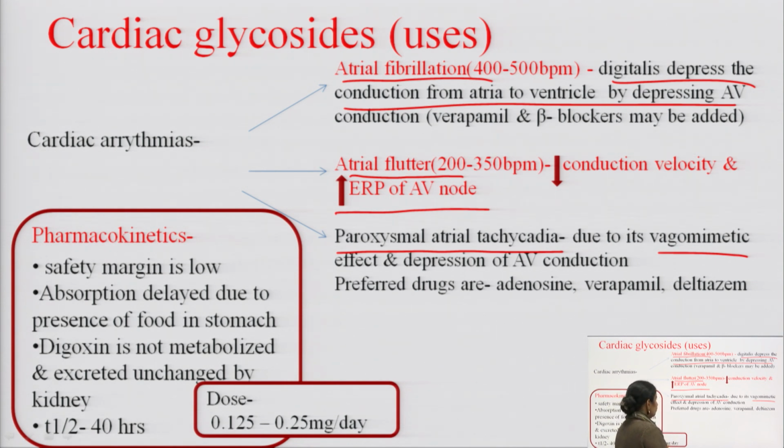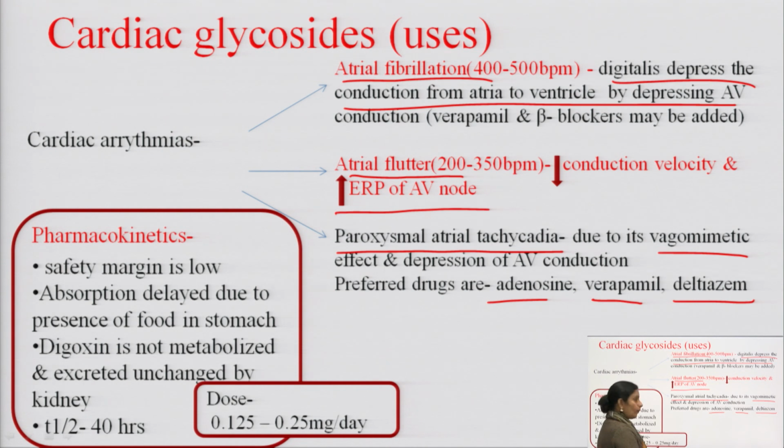Okay, because vagomimetic effect of the cardiac glycoside causes the bradycardia. Okay. Preferred drugs for paroxysmal atrial tachycardia are adenosine, verapamil and diltiazem.